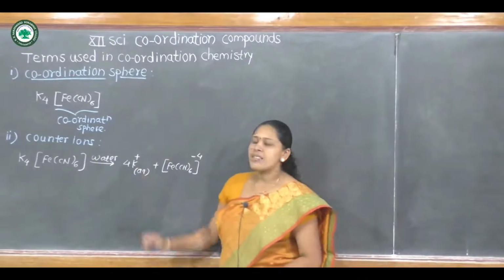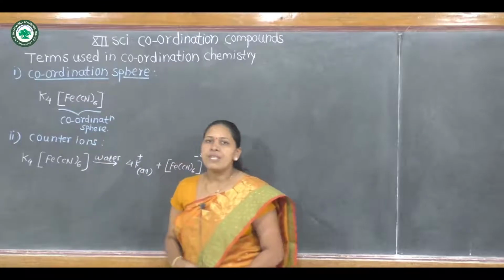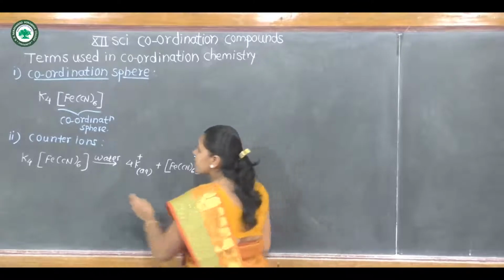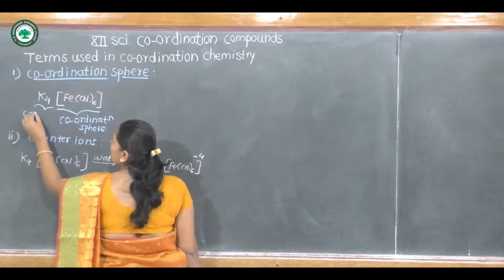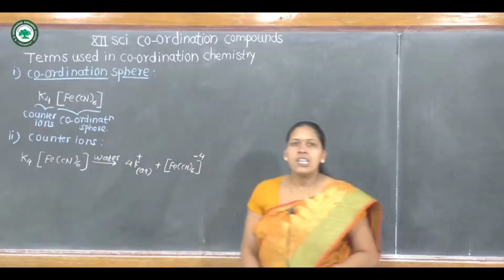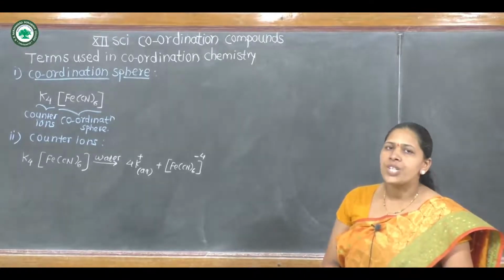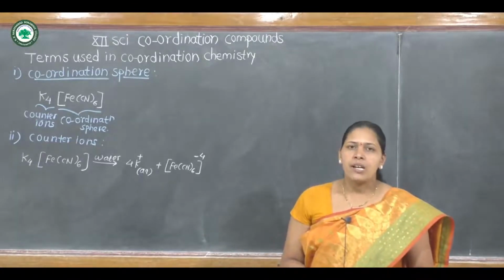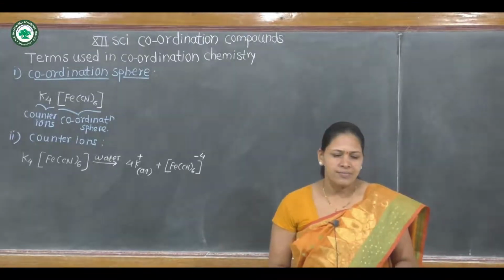These K plus ions, which are right outside the square bracket, are called as counter ions. Therefore, these 4 potassium ions are called as counter ion. In this way, every coordination compound is made up of counter ion and coordination pair. Coordination pair is written in square bracket, and outside the square bracket, those ionizable groups are called as counter ions.